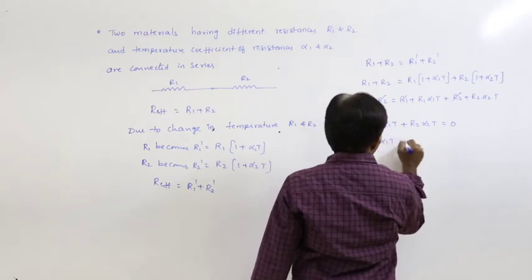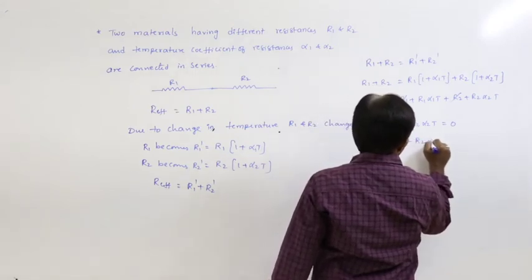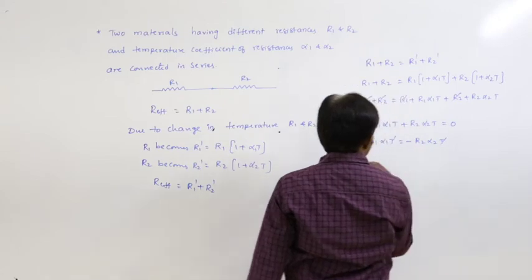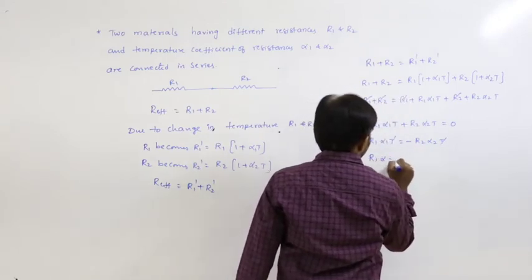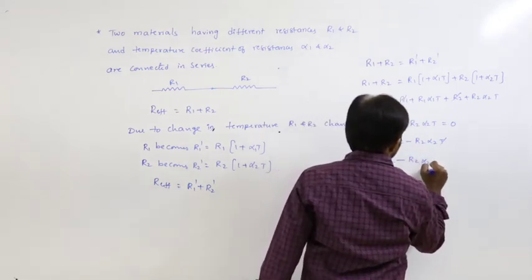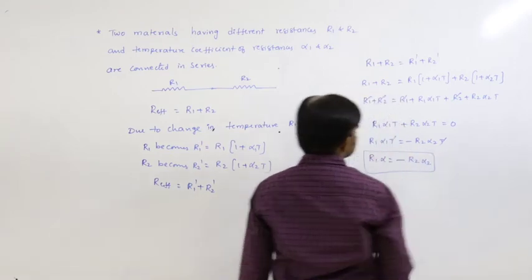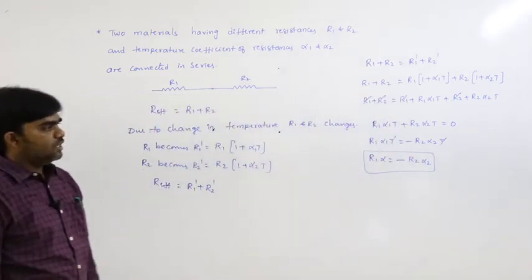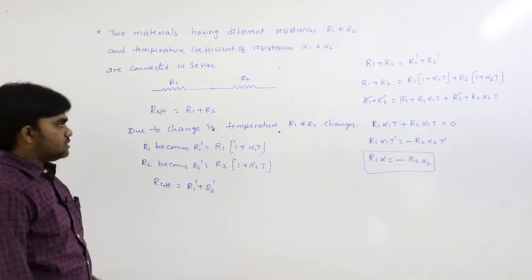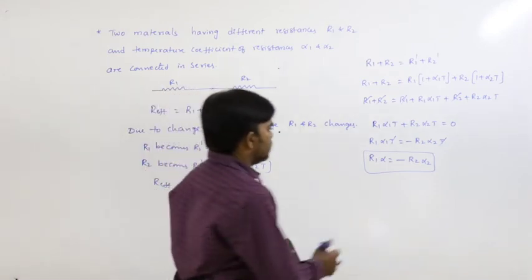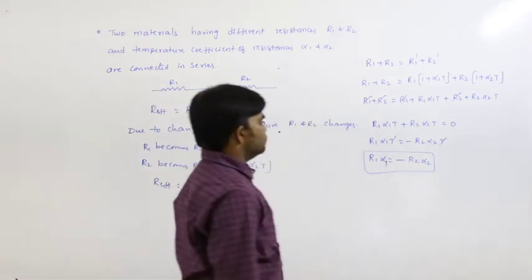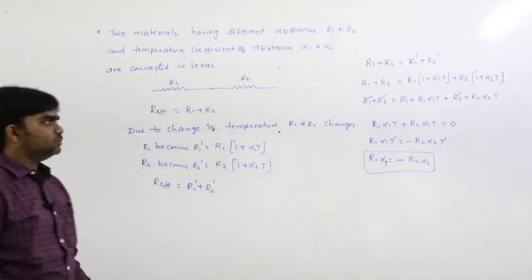R1 alpha 1 t is equal to minus R2 alpha 2 t. The t also gets cancelled. R1 alpha 1 is equal to minus R2 alpha 2. So this is the relation that exists here.